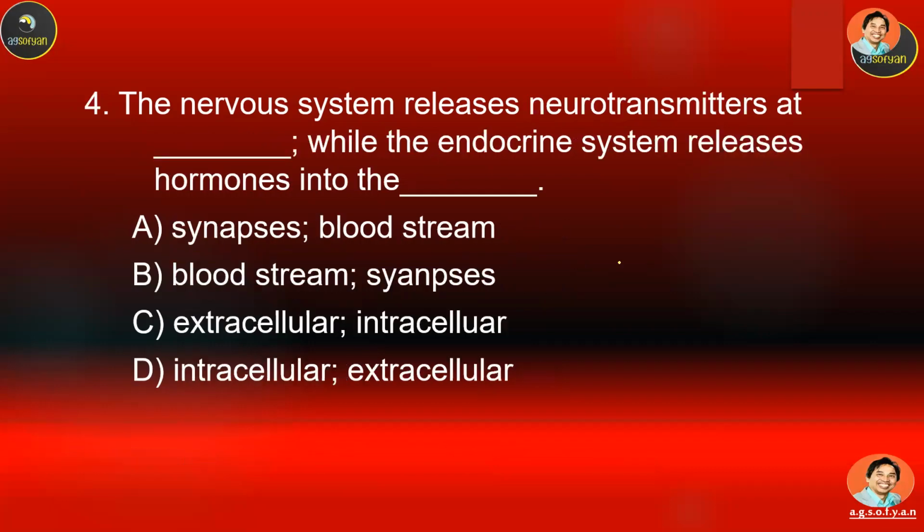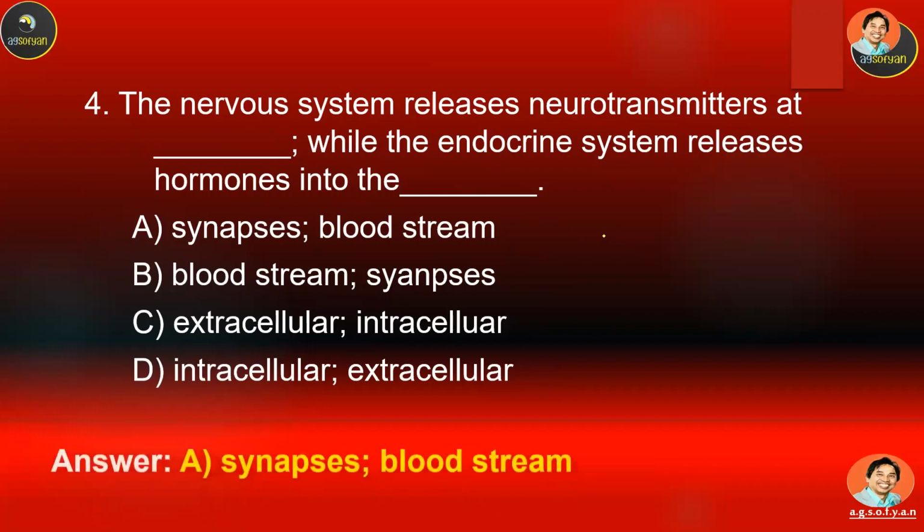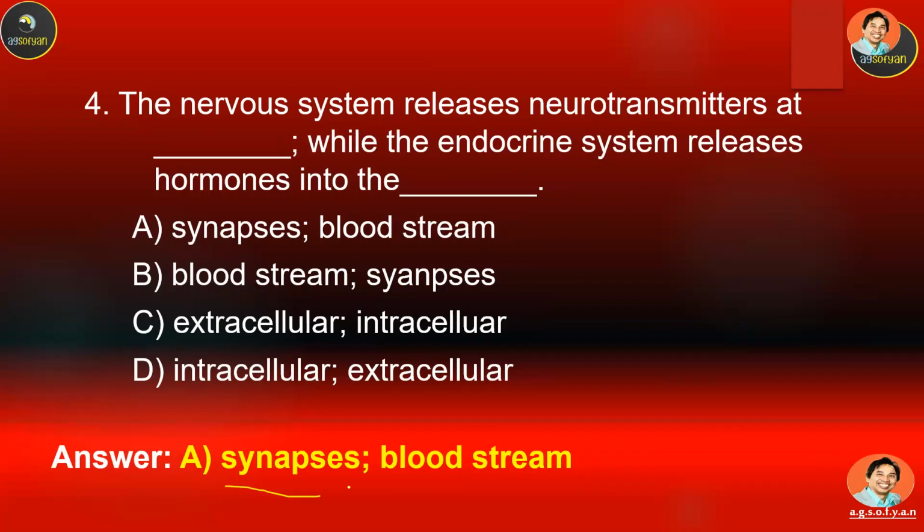Number 4, the nervous system releases neurotransmitter at blank, while the endocrine system releases hormones into the blank. Choose your answer. Okay, the answer: the nervous system releases neurotransmitter into an area called the synapse, while the endocrine system releases hormones into the blood.